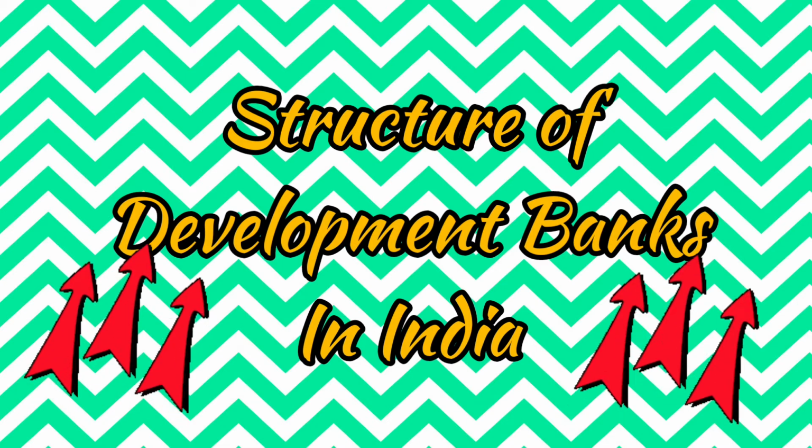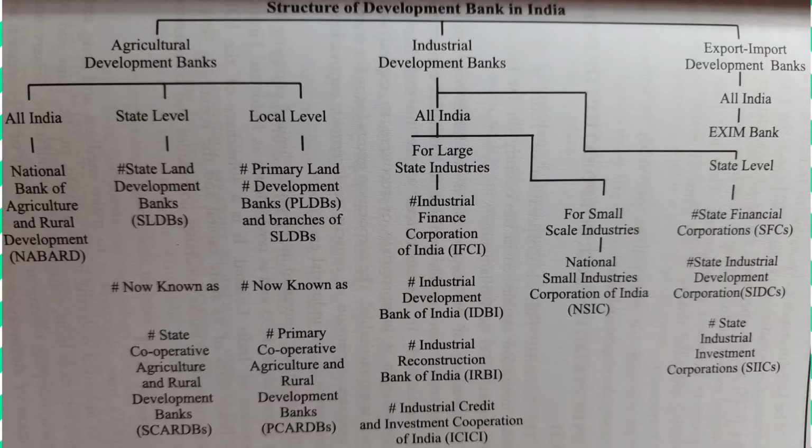The first category for development banks are agricultural development banks. They are basically those banks which are for agriculture at local, state, and national level. So, this can be divided as the national level banks, that is NABARD or National Bank of Agricultural and Rural Development. At the state level, we have the state land development banks, and at the local level, we have primary land development banks and branches of the state land development banks.